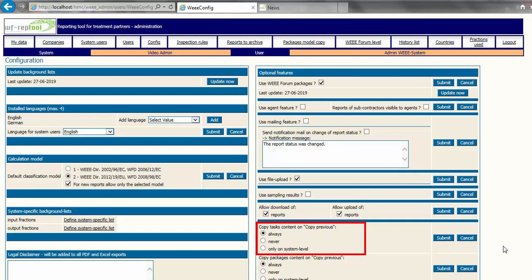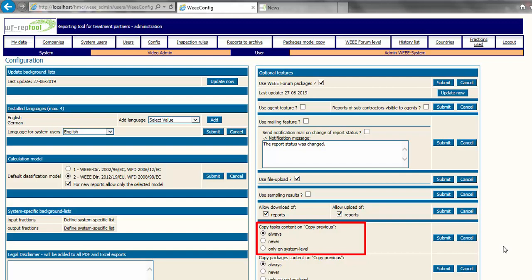In principle, a task is given for the delivery of a specific fraction in a definite time period, and the next step treatment partner approves with fulfilling the task that he has received the fraction and what he has done with it. So, copying the task content with copying the report is not correct in many cases.